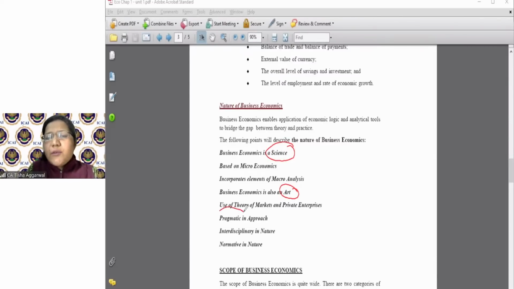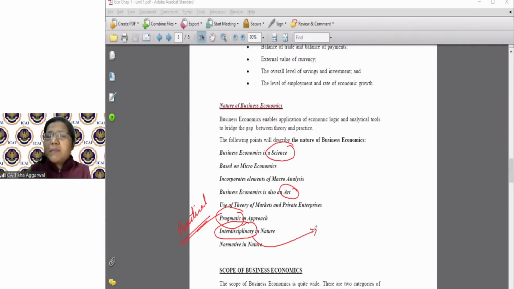One thing that we need to understand is that it is very pragmatic in approach. Pragmatic means practical. Economics is not just theory. It is not a written issue. It solves your problem. You have a problem in the business, you have a problem in the nation. Yes, utilize economics. It's a practical approach. Interdisciplinary in nature.